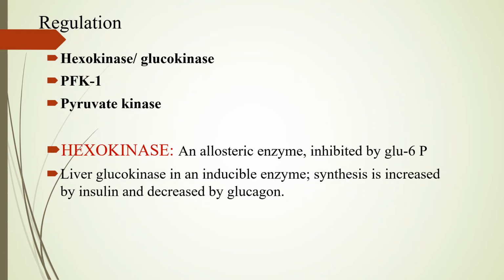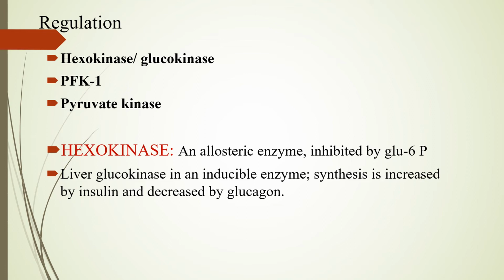So now comes the regulation. Regulation of glycolysis happens at 3 important steps and by 3 important enzymes. Those enzymes are hexokinase or glucokinase, phosphofructokinase 1, and pyruvate kinase. These are the 3 irreversible reactions in the glycolytic pathway.